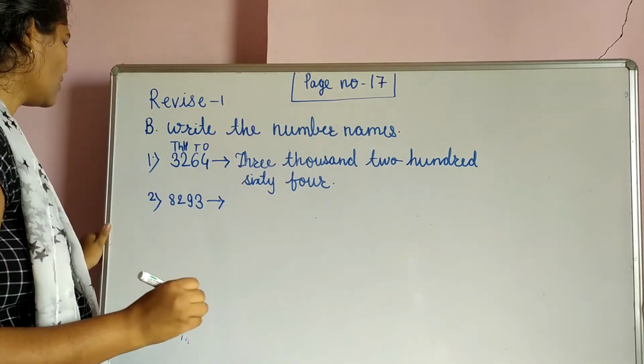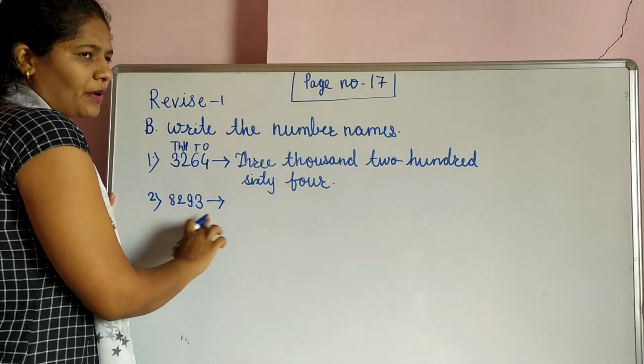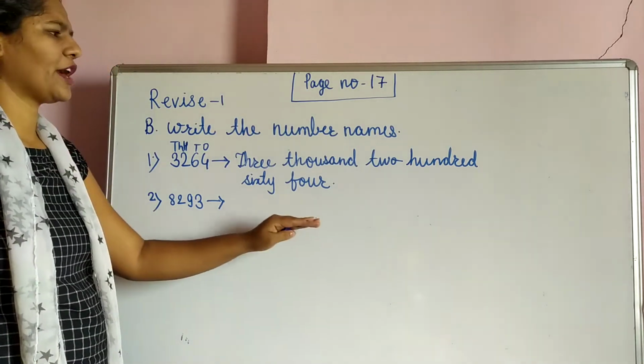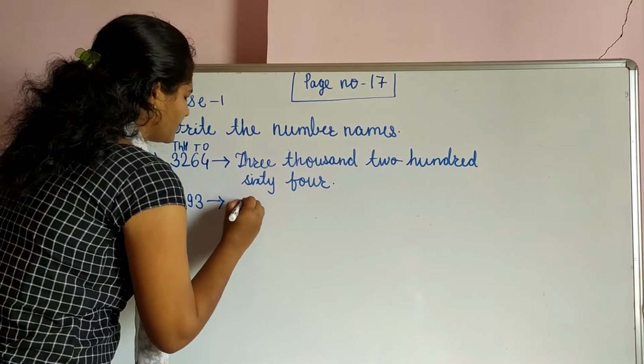8293. So it is on a thousand place. So what is this number? Read this number, and whatever you are reading, that same thing you have to write as a number name. 8000.